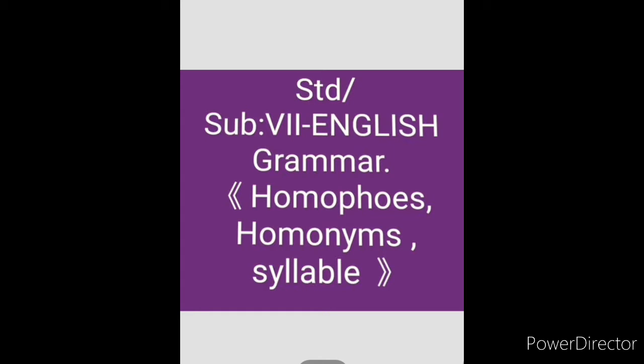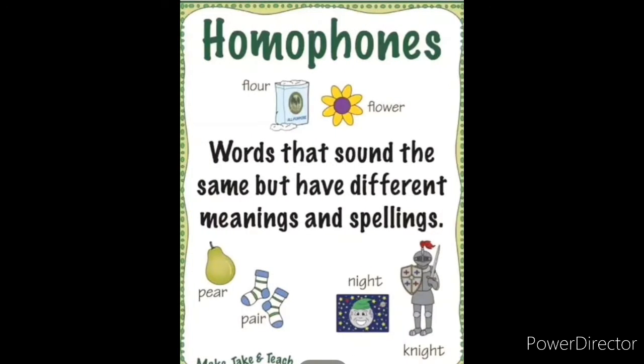Okay? Homophones. Homophones are nothing but words that sound the same but have different spellings and meanings. The word may have the same sound, but the meaning will be different and the spelling will also be different from one another. That is called homophones. Very, very simple. For example, here you have pair, and socks. A pair of socks. Pair, and this also pair, but the meaning is different, the spelling is also different, but the sound is the same.